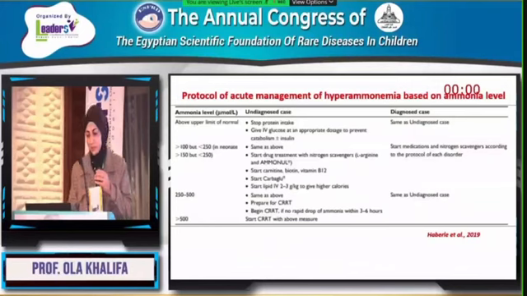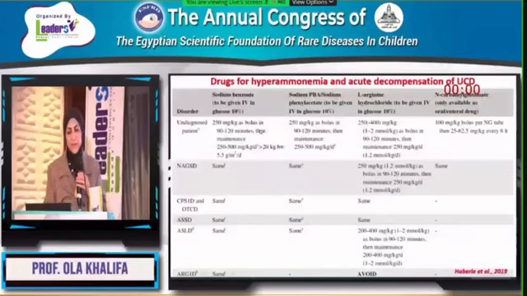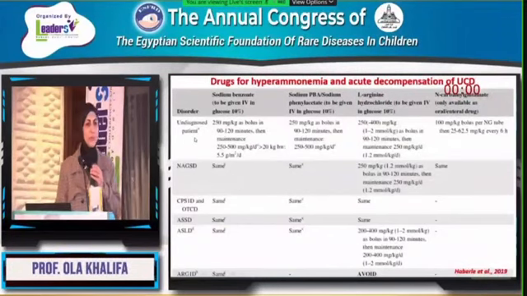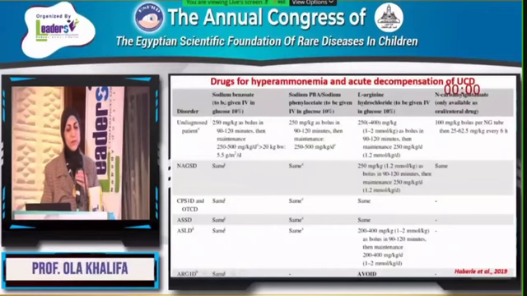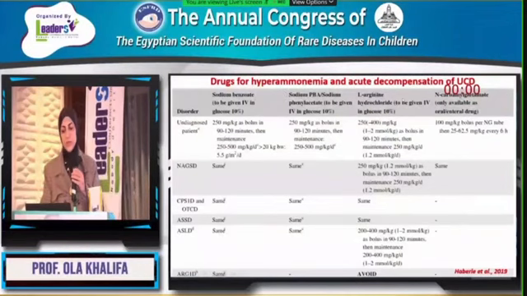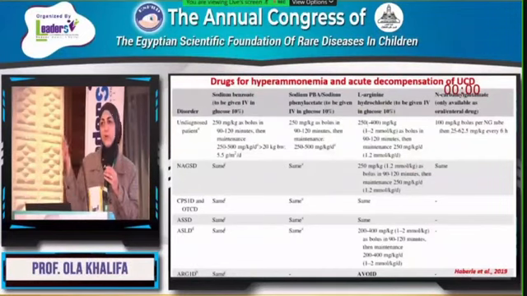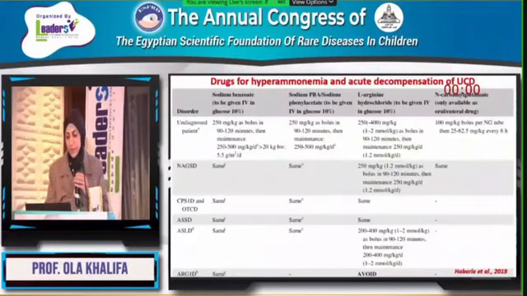Here is a very nice table for undiagnosed cases as well as diagnosed cases, based on the ammonia level. In patients confirmed to have a type of urea cycle disorder, we can start with intravenous sodium benzoate initially, and if there is no response, add sodium phenylbutyrate, then L-arginine, and then Carbaglu. We can use these medications one followed by the other, or in parallel in case of severe metabolic crisis.